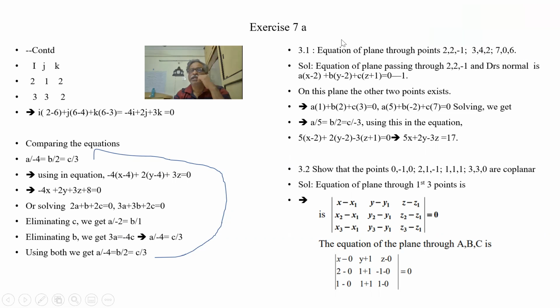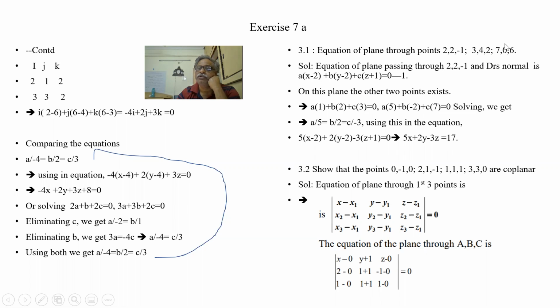Let us see the equation of a plane passing through 3 points. The dot product, a cross product we have to make. So the equation passing through, let us say, 2, 2, minus 1: a into x minus 2 plus b into y minus 2 plus c into z plus 1 is equal to 0. This is the equation. Now, on this plane, the other 2 points also exist.